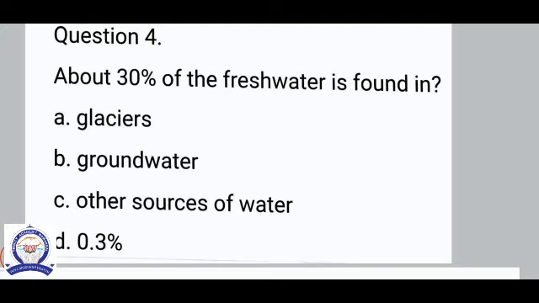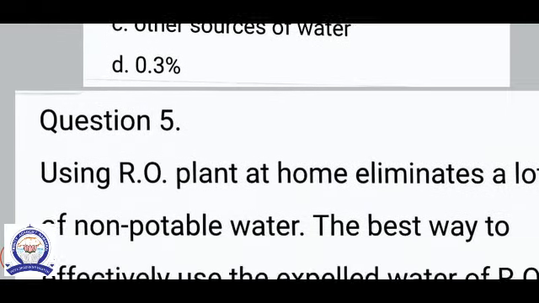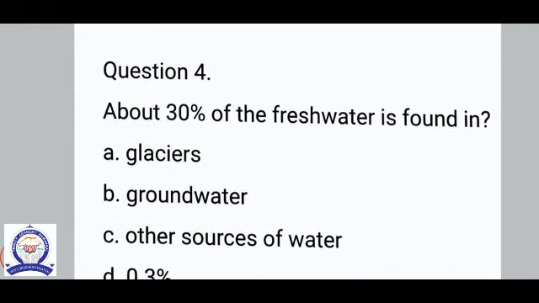Fourth question. About 30% of fresh water is found in. Options are glaciers, groundwater, other sources of water, 0.3%. So the answer is 0.3%.